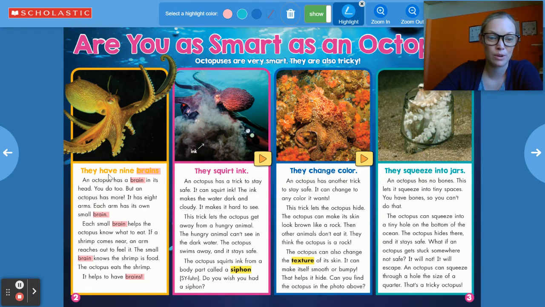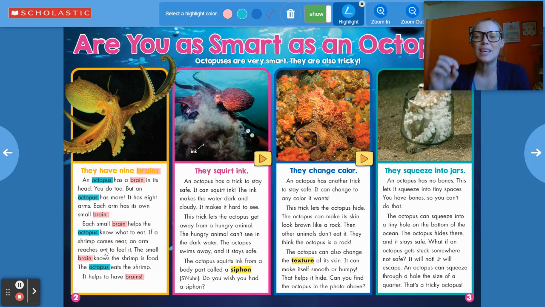So our other key word was octopus. Heard that over and over again. So keeping those keywords in mind, what do you think the main idea of this is? Octopus or octopuses and their 9 brains.